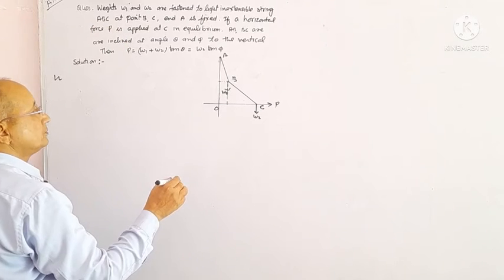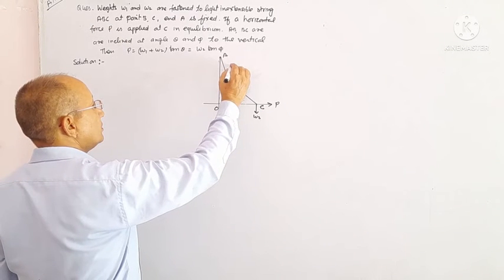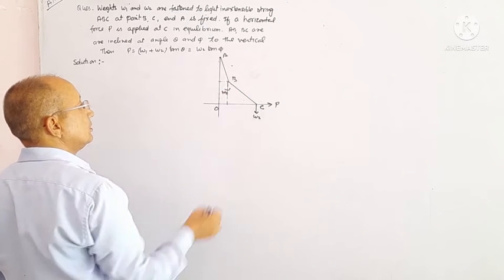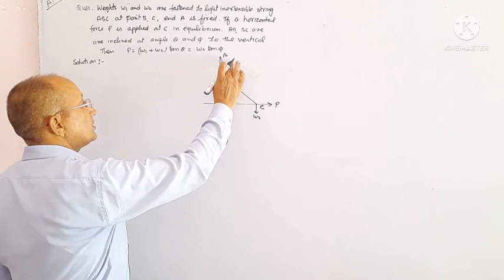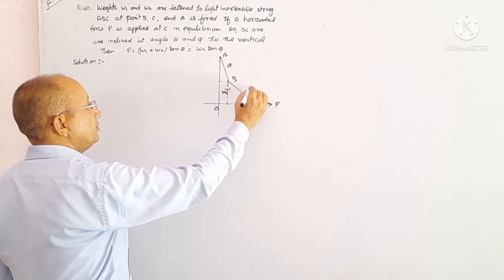Suppose the full length of the string ABC is a plus b. Let us suppose AB equals to a and BC equals to b.